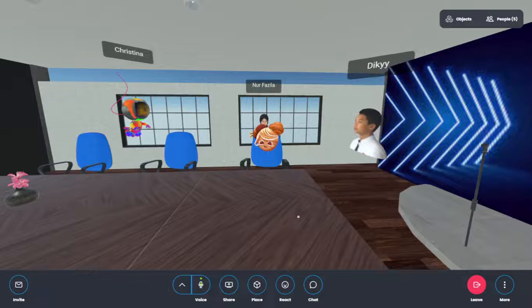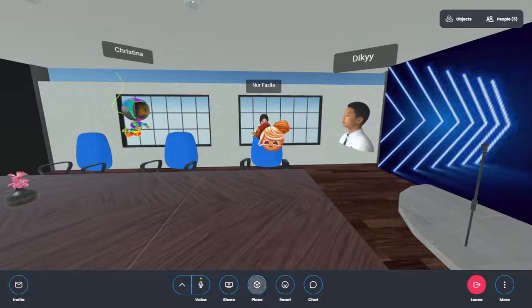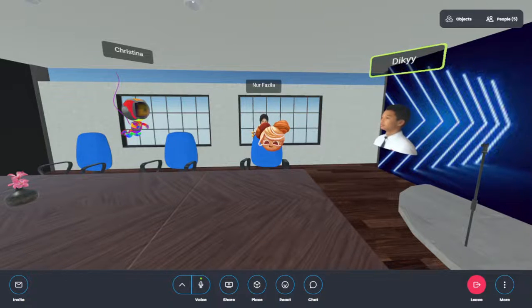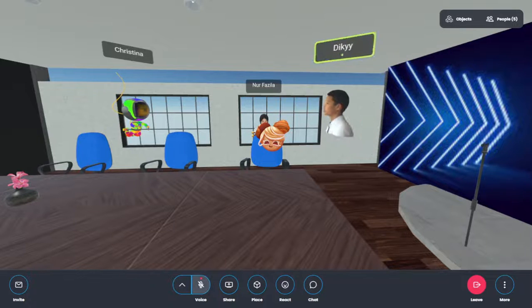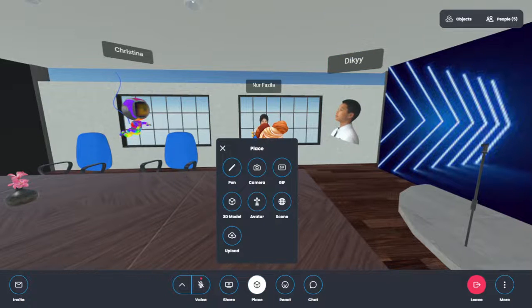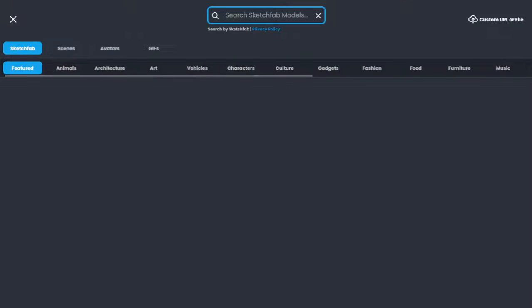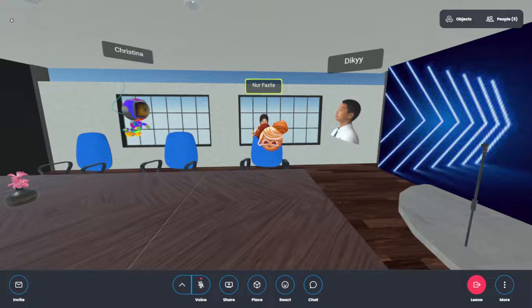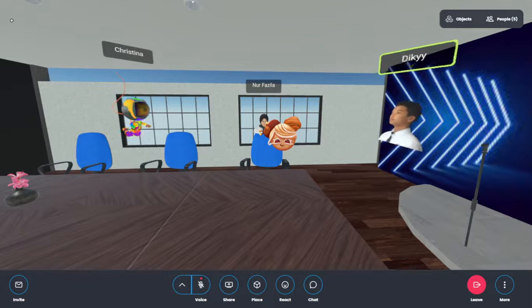It is a cookie, maybe a bakery. Okay, this is a 3D model. Not a bakery. And then I can share the 3D model again.